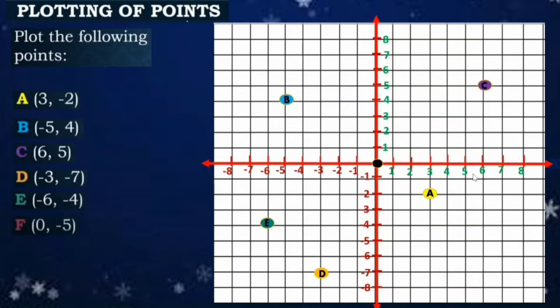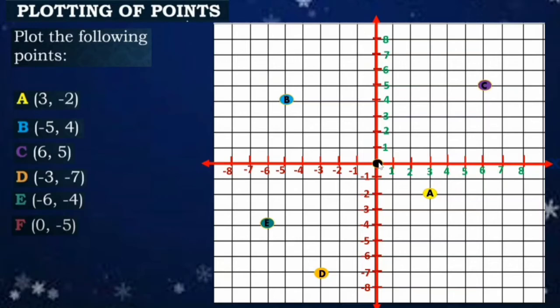Next. Okay, as you can see in our point F, we have 0, negative 5. So kapag 0 yung x natin, magsisimula tayo sa point of origin. So this is our point of origin, yung mismong intersection ni vertical line at ni horizontal line. So that is our origin. Since 0 yung x natin, start here.